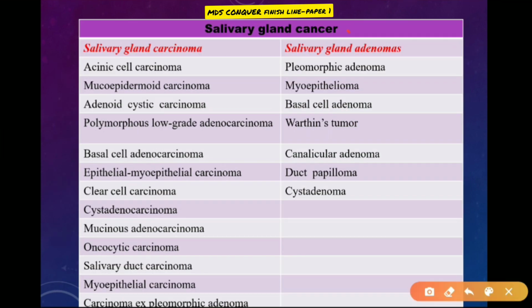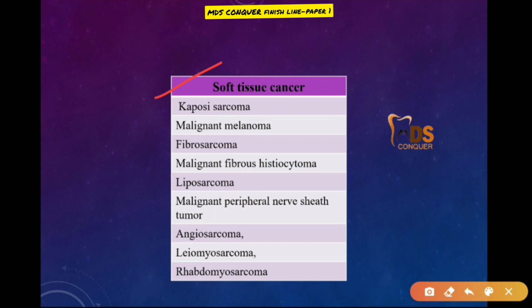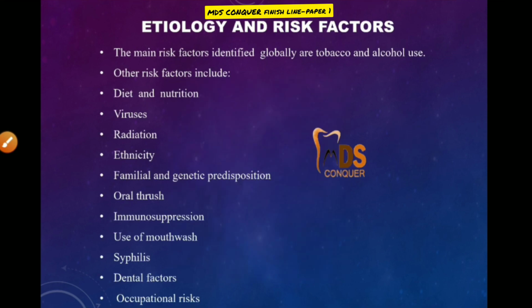And these are the salivary gland cancers, which include salivary gland carcinomas and salivary gland adenomas. You can mention these names, like carcinomas of salivary gland. And finally, the soft tissue cancers. So those 4 categories of cancers are the classification which you can include in the exam.